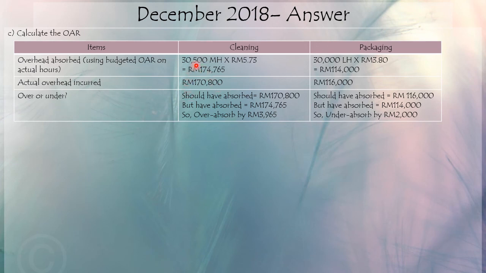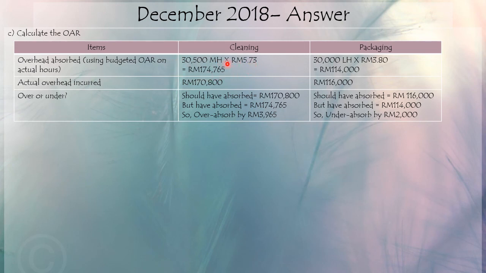You cannot compare budgeted machine hours with the actual machine hours, because then the comparison will be unfair. What we want to compare is the rate, so the level of production should be similar. That's why we use actual hours times the OAR.